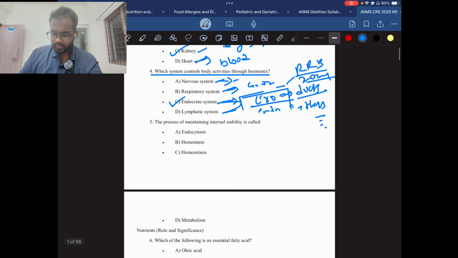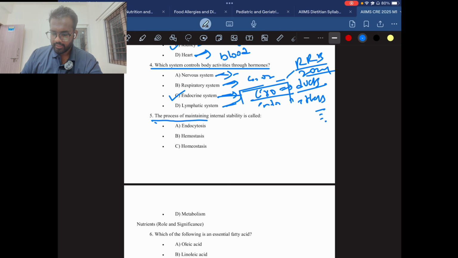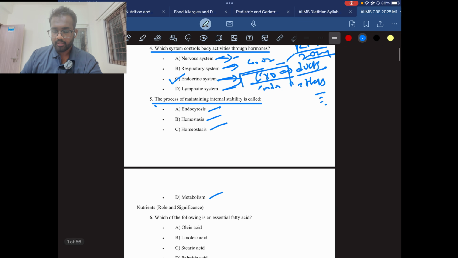Next question. The process of maintaining internal stability is called? Endocytosis, hemostasis, homeostasis, metabolism. Here you need to be very, very careful. This is the type of question where you will get confused. Option B is hemostasis and option C is homeostasis.